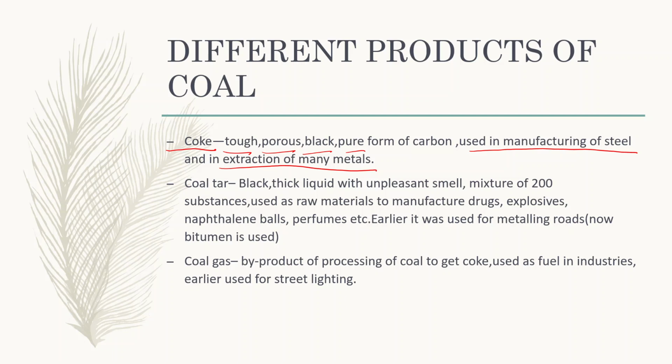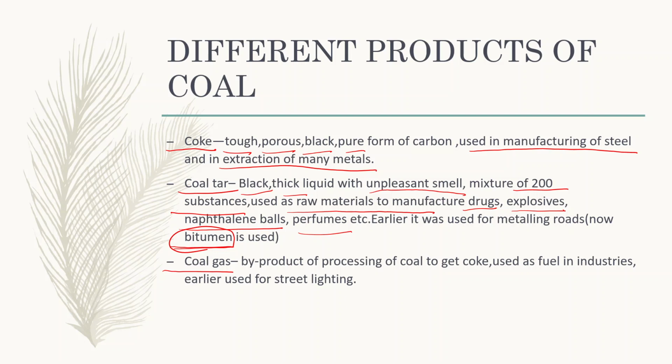The next product is coal tar. Coal tar is a black, thick liquid with an unpleasant smell. Coal tar is a mixture of about 200 substances which are used as raw materials to manufacture drugs, explosives, naphthalene balls, perfumes, etc. Earlier it was used for metalling roads, but now it has been replaced by a petroleum product that is called bitumen.